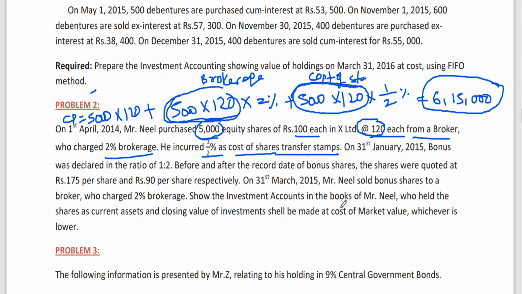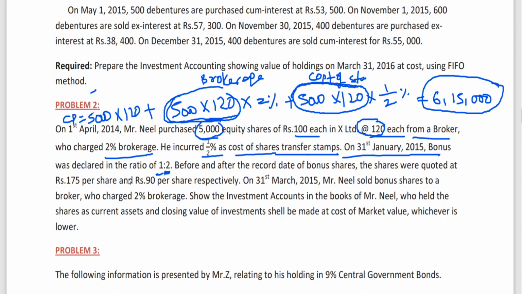Then on 31st January 2015, bonus was declared in the ratio of 1:2. I think this is simple. 1:2 means for every 2 shares, 1 bonus share. It is not that bonus is for 1 share 2.